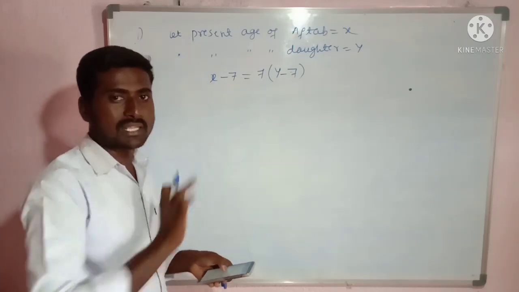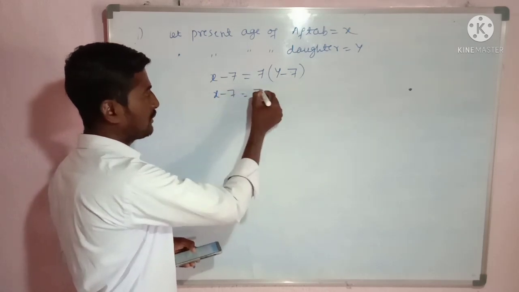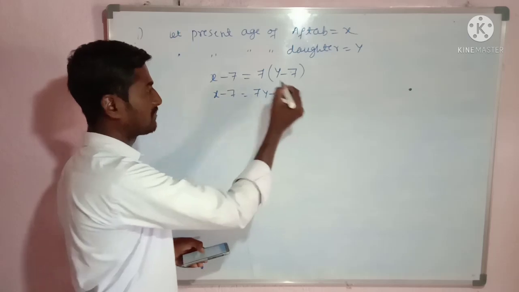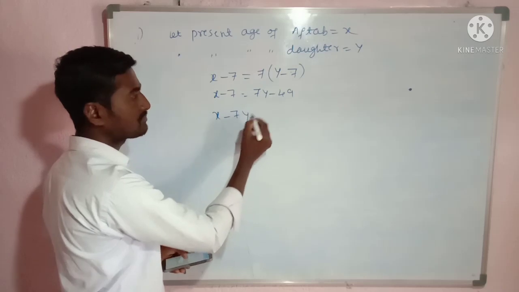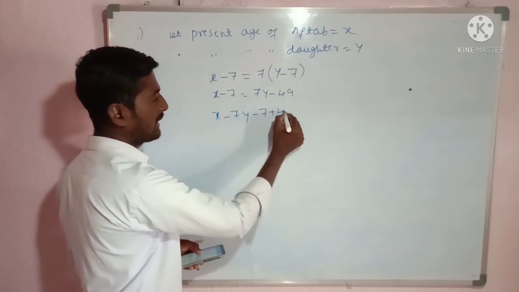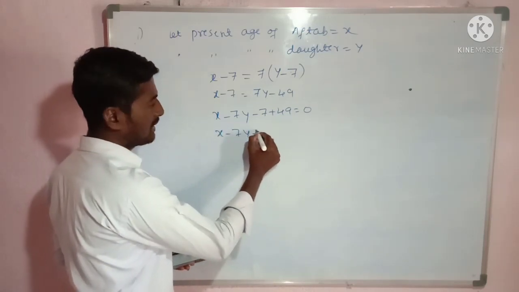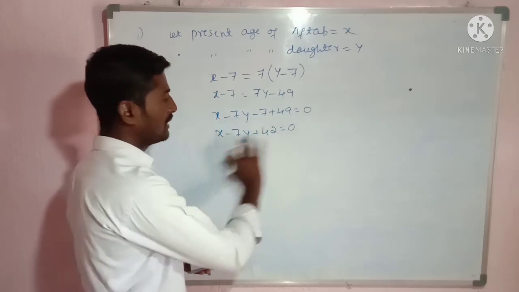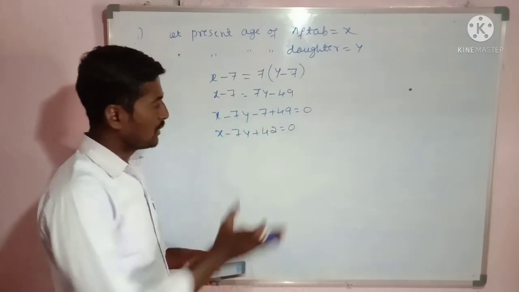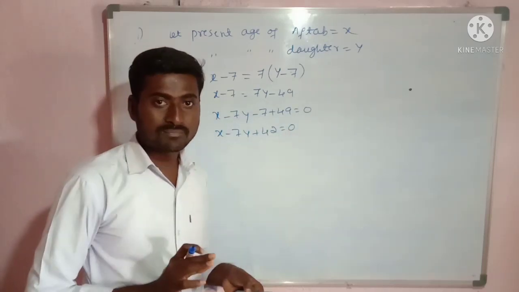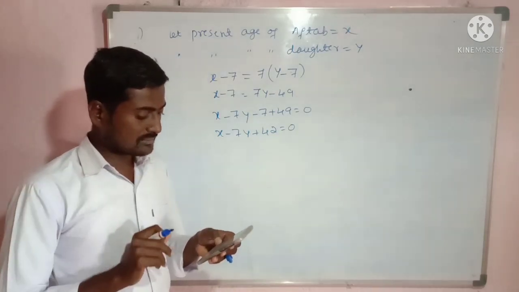Now we have to get an algebraic equation. This is x minus 7 is equal to 7 into y minus 7, that is 7y minus 49. Now let us take 7y to the left side: x minus 7y minus 7 plus 49 is equal to 0. Now x minus 7y plus 42 is equal to 0. Now we got the equation in the general form ax plus by plus c equal to 0. One algebraic equation we got, and one more algebraic equation I must get.